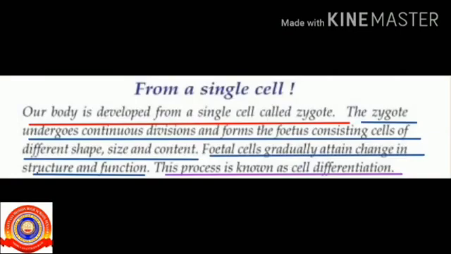Then our body is developed from a single cell called zygote. The zygote undergoes continuous divisions and forms the fetus, consisting of cells of different shape, size and content. Fetal cells gradually attain change in structure and function. This process is known as cell differentiation.